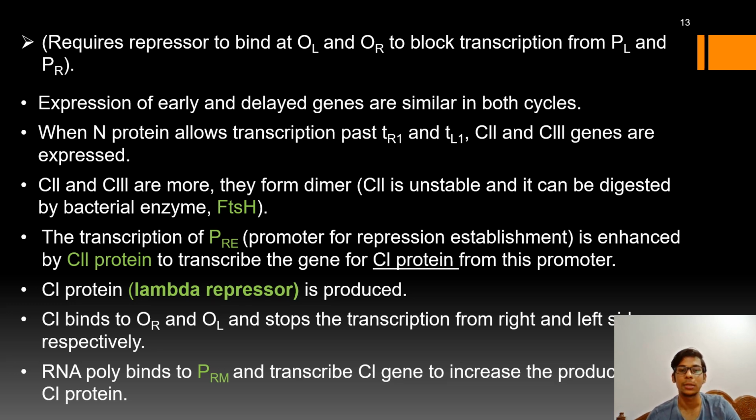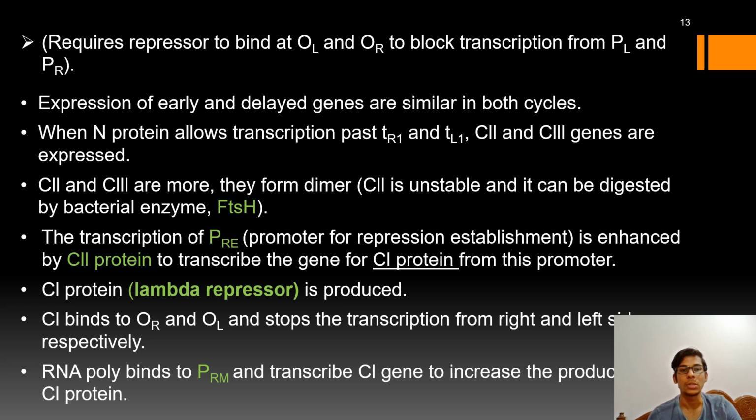And this transcription from PRE is enhanced by the C2 protein to transcribe the gene C1 to produce the C1 protein from the promoter PRE. And this C1 protein is known as the lambda repressor.